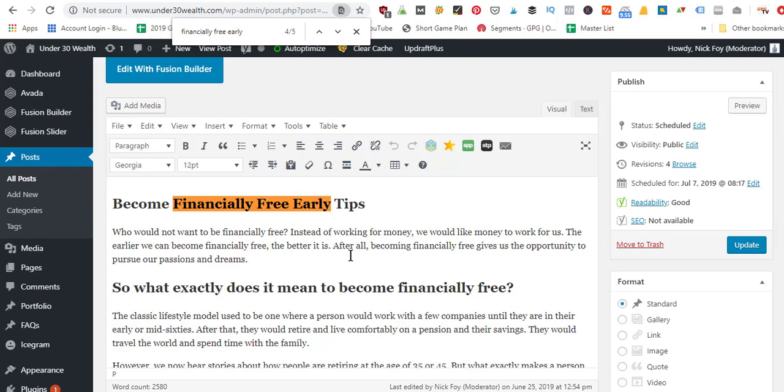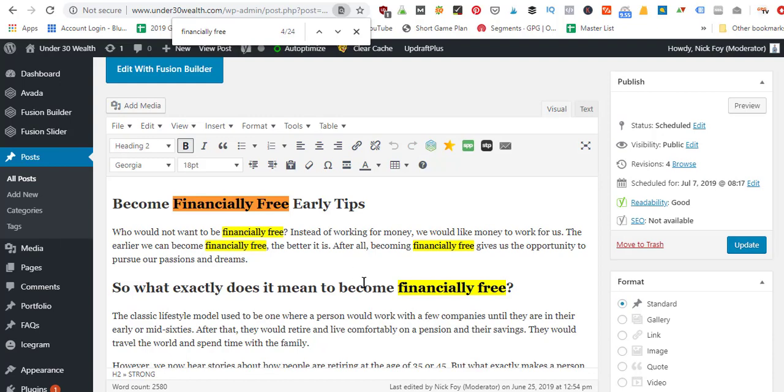We want to make sure it's sprinkled throughout the paragraphs enough that it gives Google an idea of what your article's about. So that's called keyword density. So again, this keyword that's 3 words long, we used 5 times. I might add it a few more times to get that up to 10. And then the one keyword that was only 2 words, financially free, we used that 20 times. So that's pretty good density.